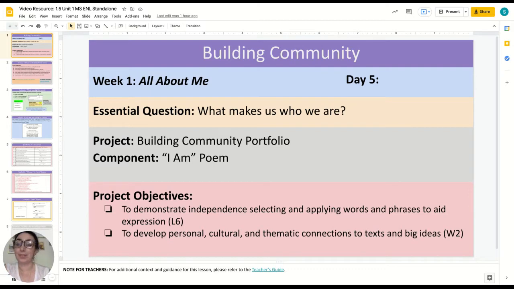So this lesson will wrap up week 1, all about me, and looks at the essential question, what makes us who we are? Students will be working on the project component today, the I am poem. The project objectives are to demonstrate independence, selecting and applying words and phrases to aid expression, and to develop personal, cultural, and thematic connections to texts and big ideas.